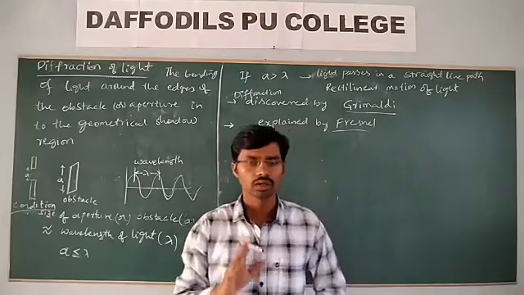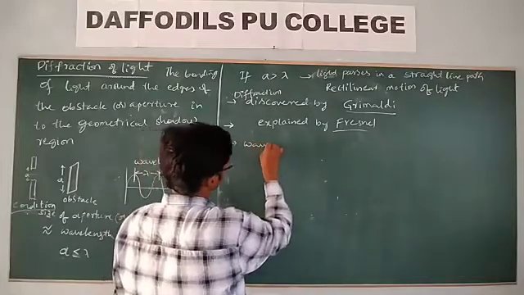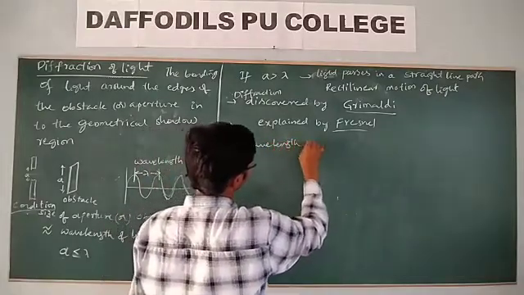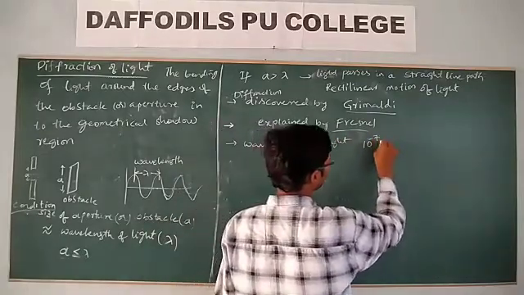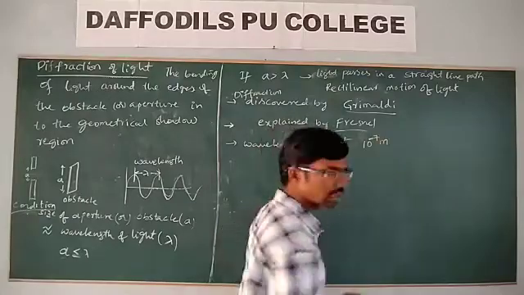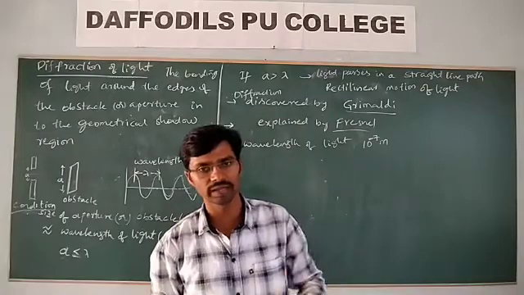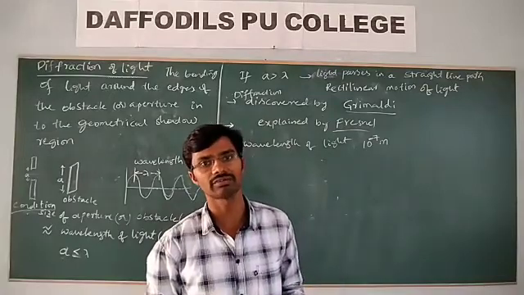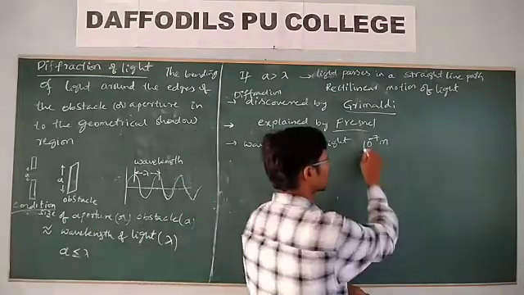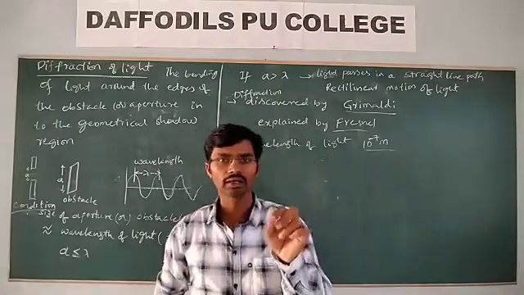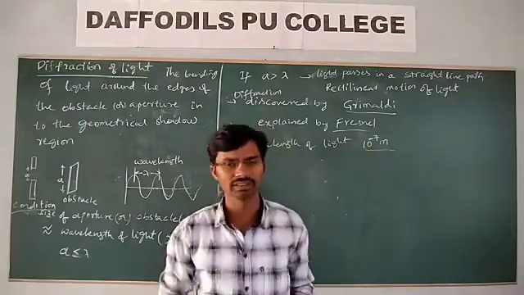Let us think once, what will be the wavelength of the light? Wavelength of light is of the order of 10 power minus 7 meter, that means 4000 angstrom to 8000 angstrom or 7500 angstrom. But do we have the size of apertures or obstacles equal to or comparable to 10 power minus 7 meter?